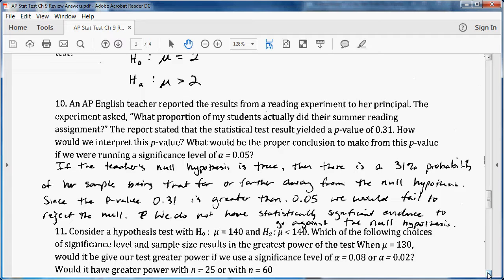Now, what would be the proper conclusion to make from this p-value if we are running a significance level of alpha equals 0.05? Since the p-value is greater than 0.05, we would fail to reject the null. We do not have statistically significant evidence to go against the null hypothesis.